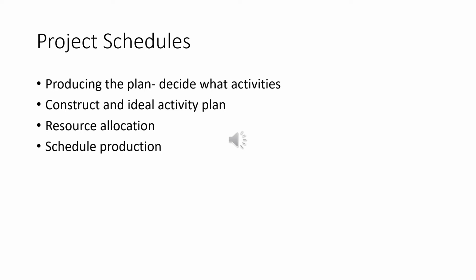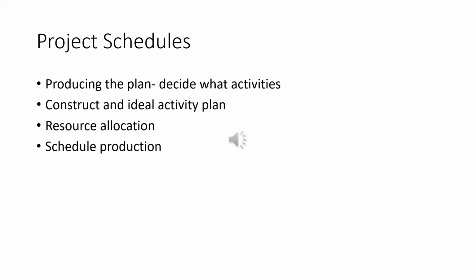The final step is schedule production. Once resources have been allocated to each activity, we will be in a position to draw up and publish a project schedule.